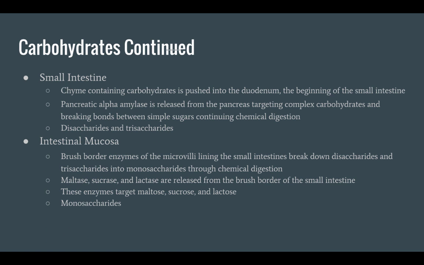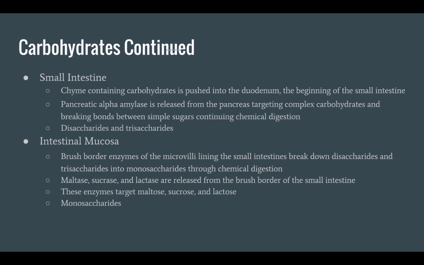The small intestine becomes the next site where digestion occurs, as chyme containing disaccharides and trisaccharides is pushed into the duodenum. In the duodenum, which is the beginning portion of the small intestine, pancreatic alpha amylase breaks down remaining complex carbohydrates. Any disaccharides and trisaccharides at this stage are not broken down any further until they reach the intestinal mucosa. Once they come into contact with intestinal mucosa, brush border enzymes of the intestinal microvilli, which line the small intestines, break down disaccharides and trisaccharides into monosaccharides prior to absorption.